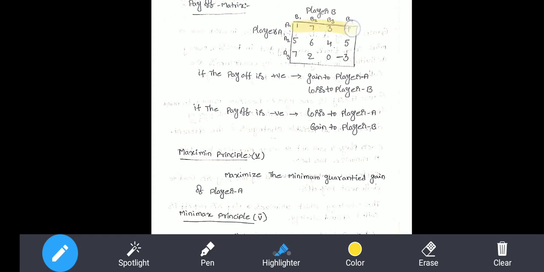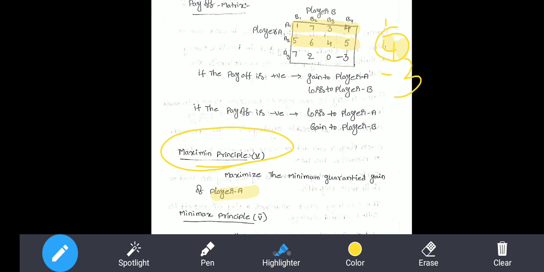In the first row, the minimum value is 1. In the second row, the minimum value is 4. In the third row, the minimum value is -3. Among these minimums, you find the maximum, which will be 4. That is called the maximin principle, and it is applicable for player A.